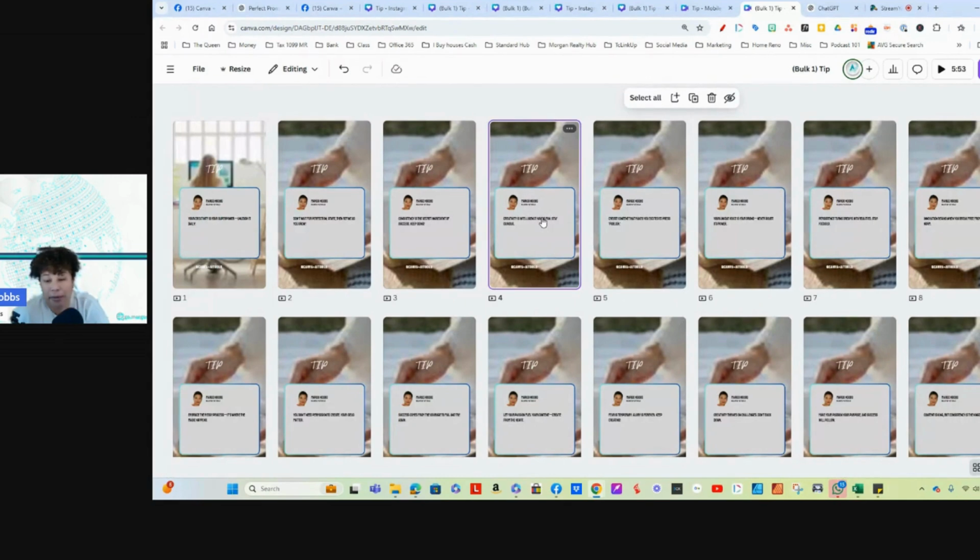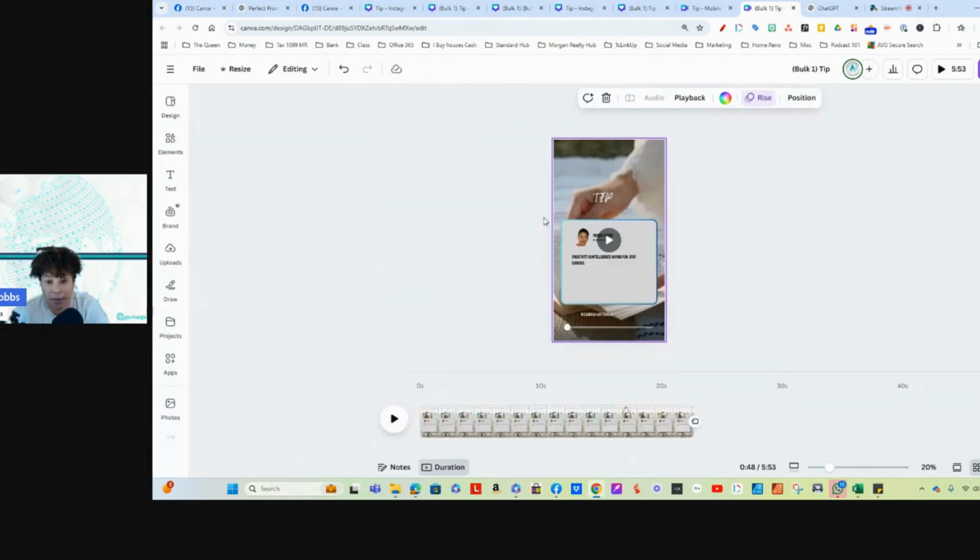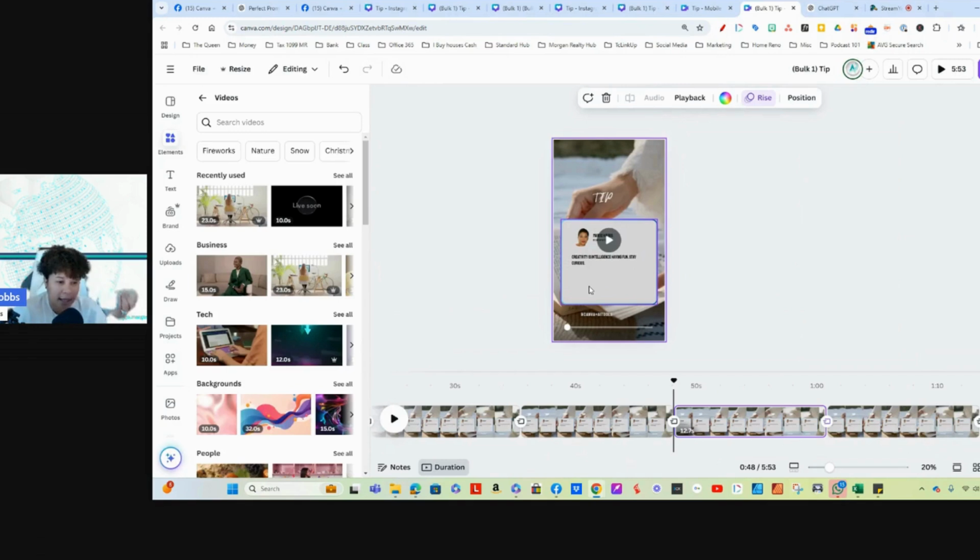Maybe every 4th one, you change the background. It's all up to you. Just remember, when you set your design up, that's how you're going to get it. So you can use these 25 on YouTube, because you can use them for YouTube shorts. You can use it on TikTok. You can use it on any platform that you want. You can share them to your stories.